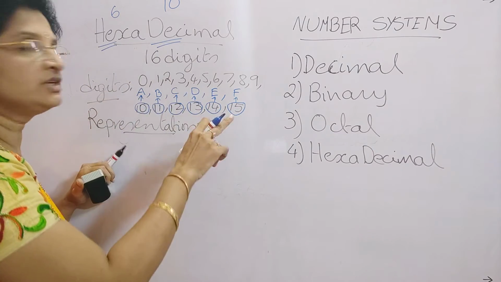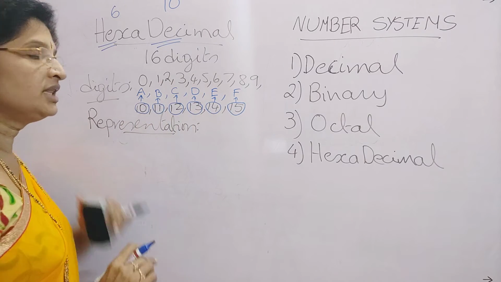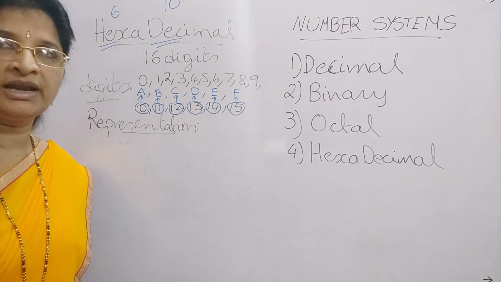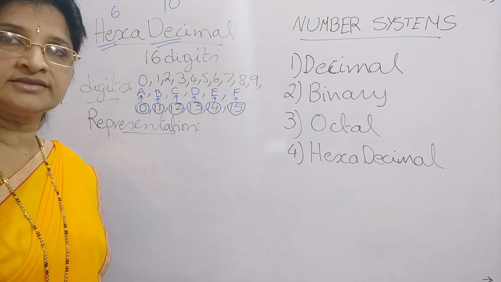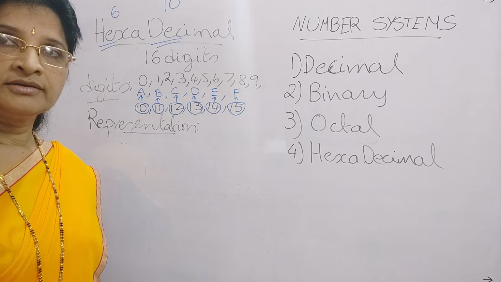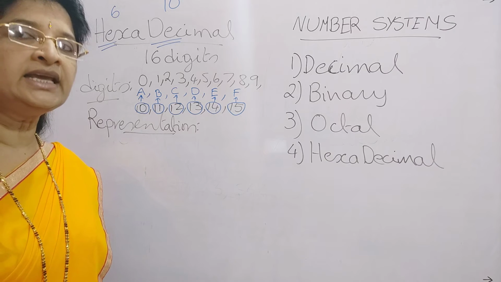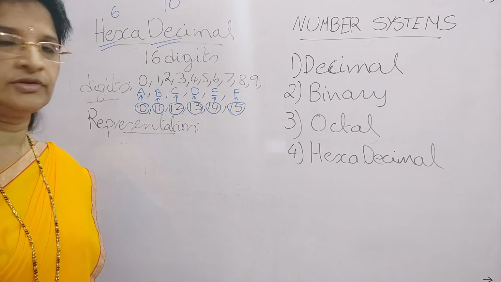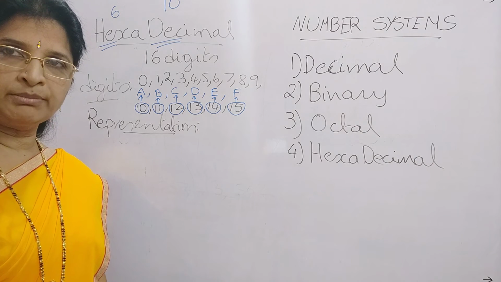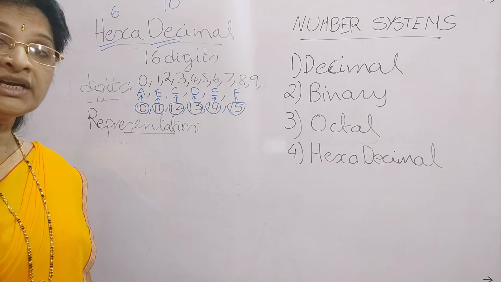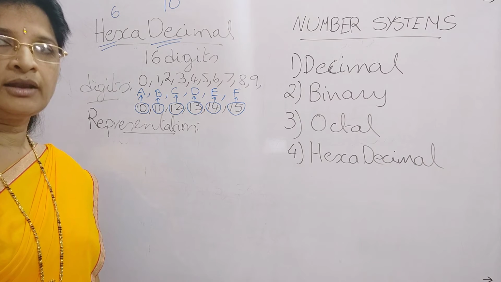So these are the individual digits. What are the individual digits of the hexadecimal number system? 0, 1, 2, 3, 4, 5, 6, 7, 8, 9, A, B, C, D, E and F. So we get the total of 16 unique digits of a hexadecimal number.